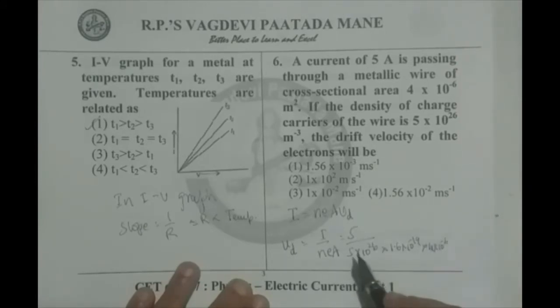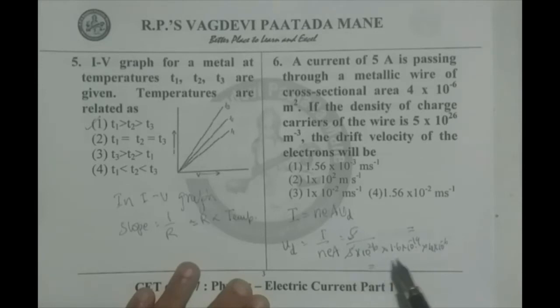Therefore, observe, if we cancel all these things, what we have now here is, let me write it here, 10 raised to 26 minus 19. So that means 7 will be there, minus 7 minus 6, minus 7 minus 6 is minus 13. Therefore, what we have is plus 13 in the numerator. We go for the calculation like this.